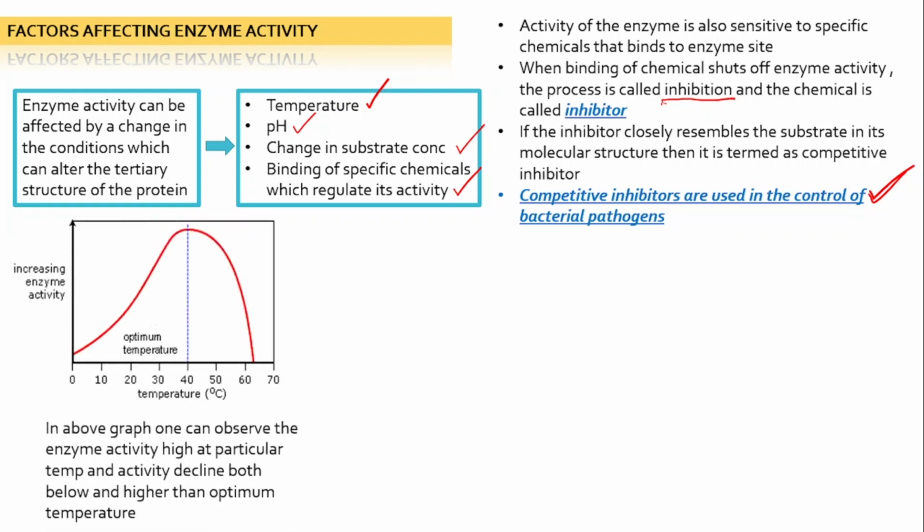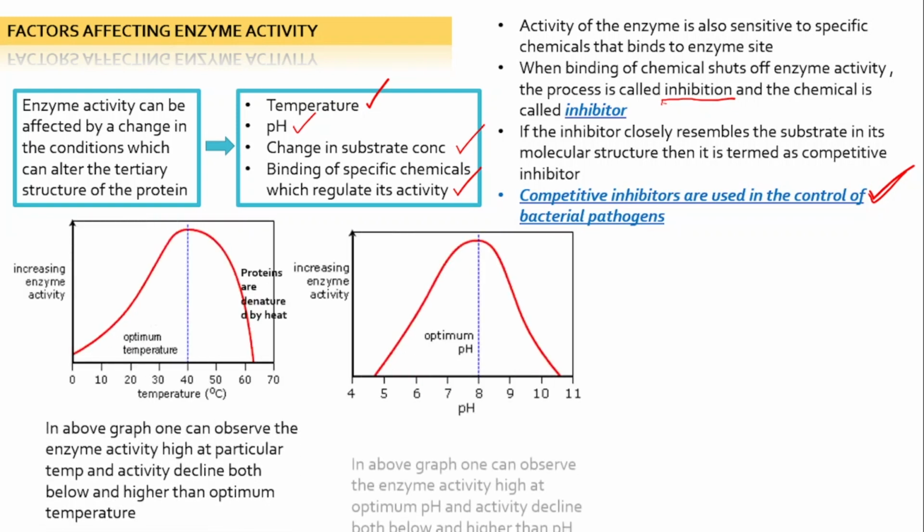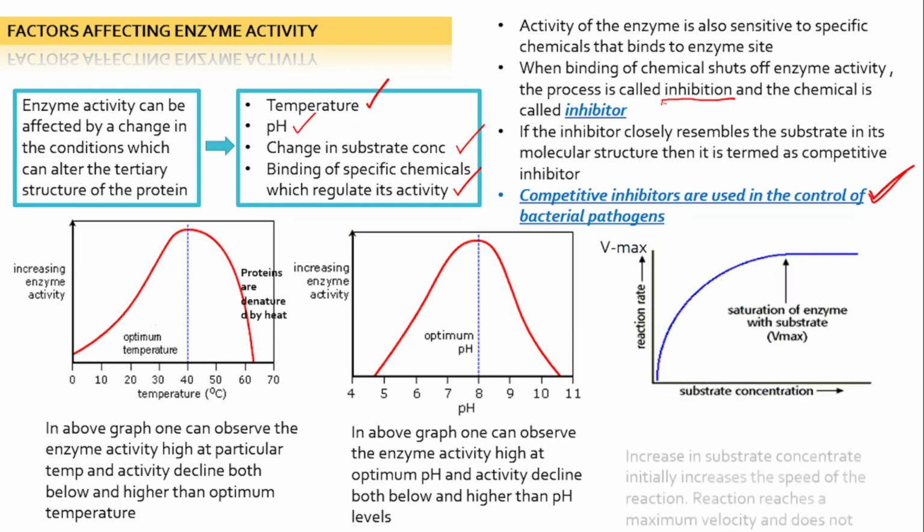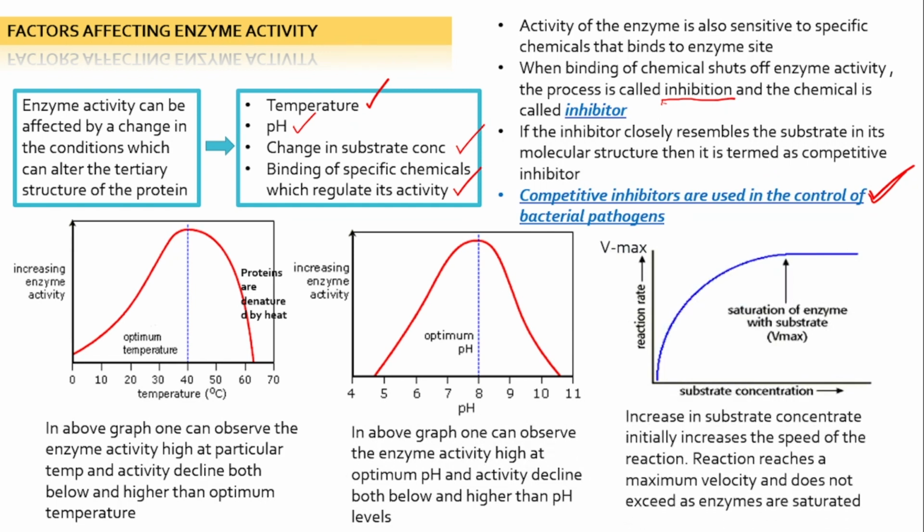Here we have around three graphs showing how enzyme activity is affected under different conditions. First is temperature. In the graph, one can observe the enzyme activity is high at a particular temperature, and activity declines both below and above the optimum. Here the activity is falling, and here also there is no activity.